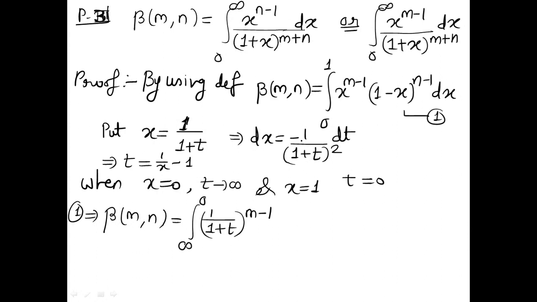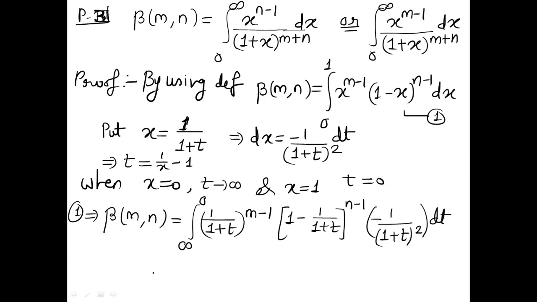Let's find 1 minus x. So it is 1 minus 1 upon 1 plus t raised to power n minus 1. And then dx, which is nothing but minus 1 upon 1 plus t whole square dt.